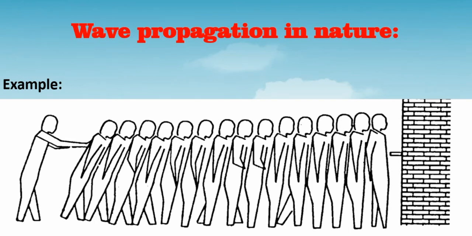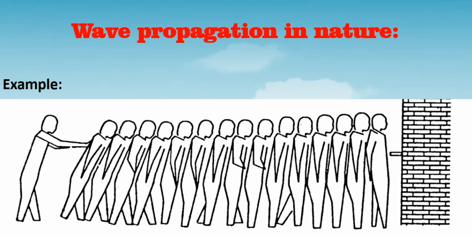For wave propagation, we can give many examples in nature. There are a lot of examples we can give for the propagation of wave in nature. A simple example I'm going to explain: you can see a number of people standing in a line on your screen. This is a simple example I want to discuss for the propagation of wave.